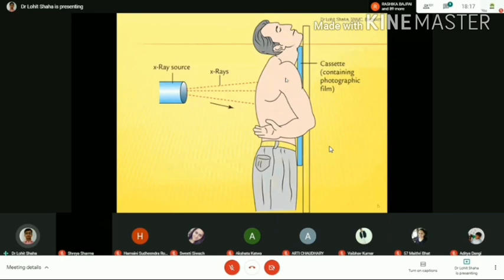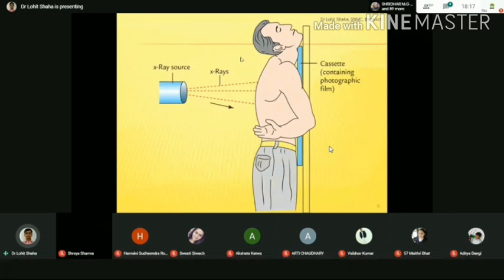Is it clear? Second thing, whenever we take chest X-rays, it is always taken in inspiration. Before we shoot the X-ray, he asks the patient to take a deep breath and hold it. How long? Hardly 10 or 20 seconds, not minutes. Is it clear? Because if you want clear visualization of the structures, the person should breathe deep, and the shoulders should be abducted and kept on the waist. This is which view? Posterior anterior view.